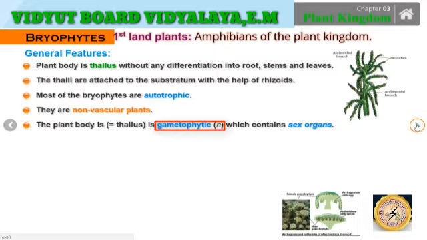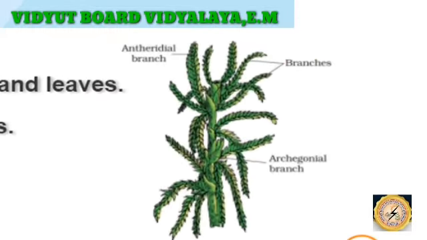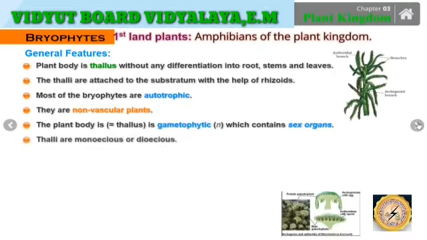As it is gametophytic, N is written in the bracket. N means haploid gametes are produced. Here in the structure we can observe very well the antheridial branch, that is the male branch, and the archegonial branch, that is the female branch.